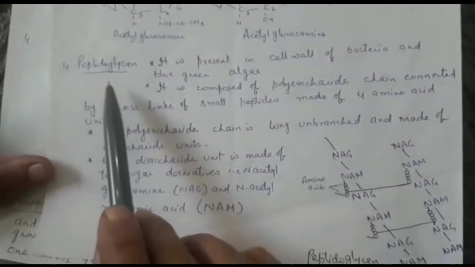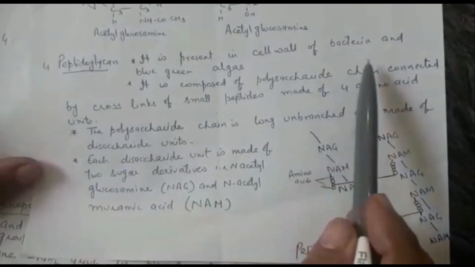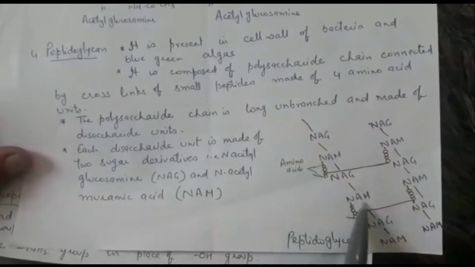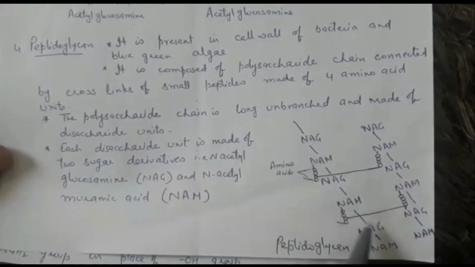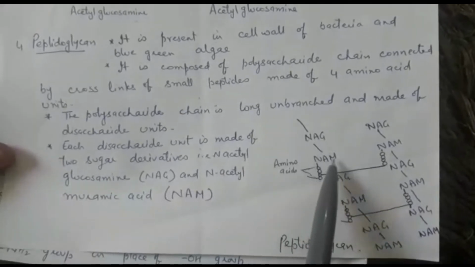Then the last category is peptidoglycan. Peptidoglycan is present in the cell wall of bacteria and blue-green algae. Basically it is a long chain of two polysaccharides which are further made up of repeated units of two oligosaccharides, that is a disaccharide. Disaccharide means there are two monosaccharides which are repeated continuously, that is acetyl glucosamine and acetyl muramic